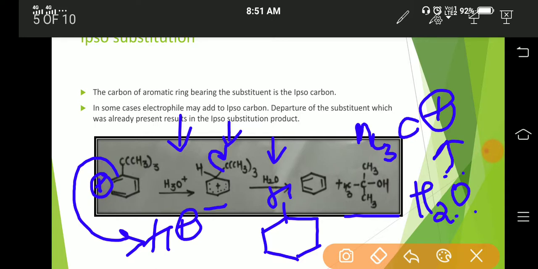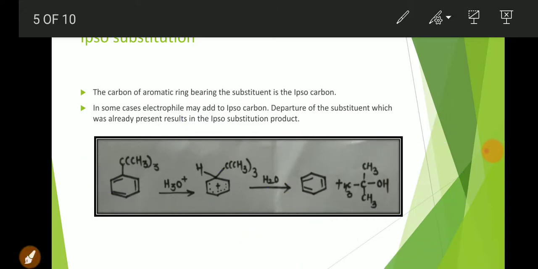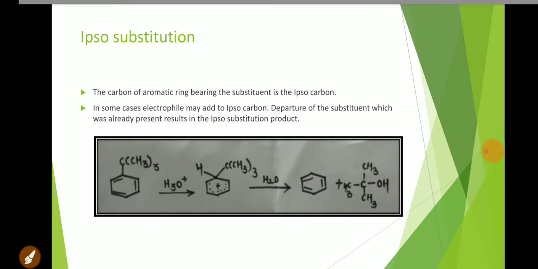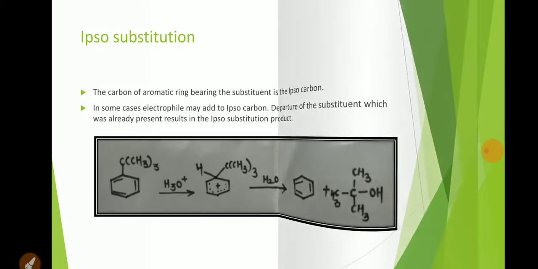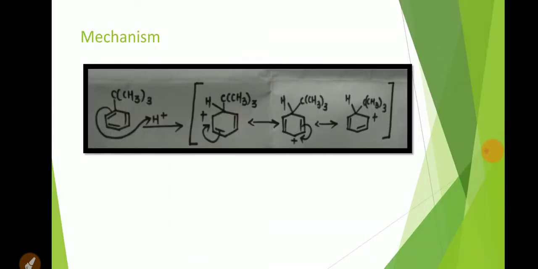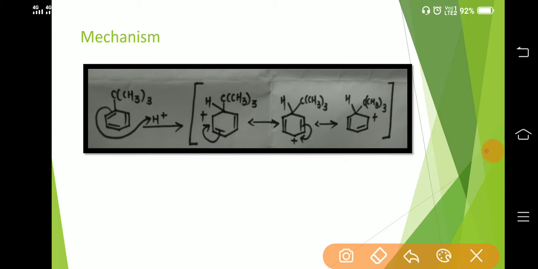Also, removal of this tertiary butyl carbocation will generate a negative charge at the ipso carbon. Meanwhile, there is a generation of positive charge that can be stabilized to get aromaticity. In this way, we can see ipso substitution or ipso electrophilic substitution reaction. Here is the mechanism which I have discussed already.